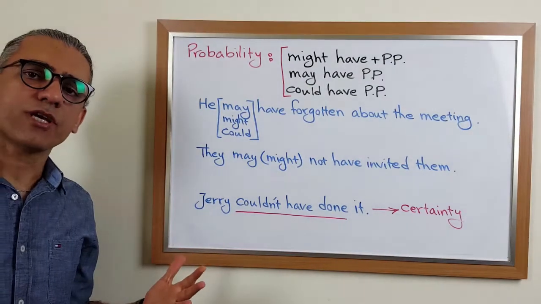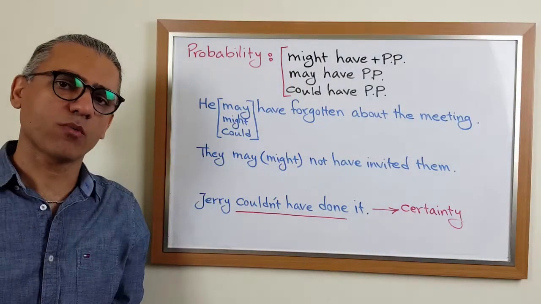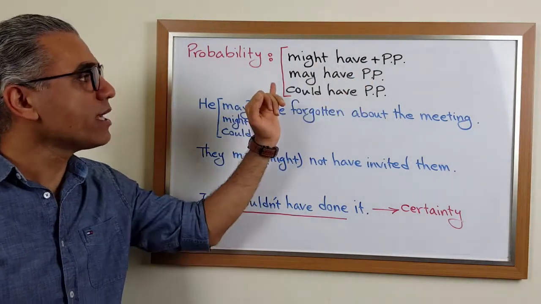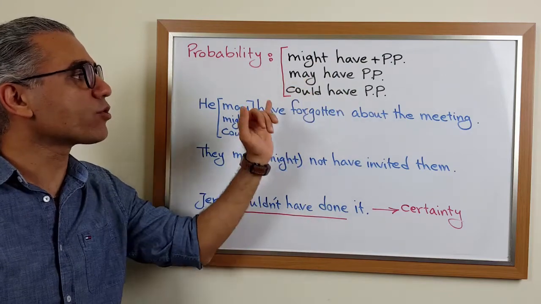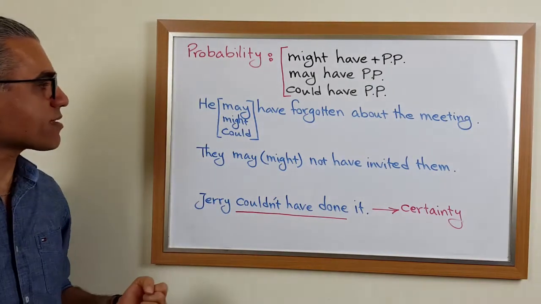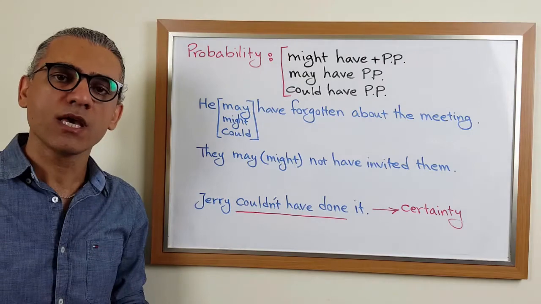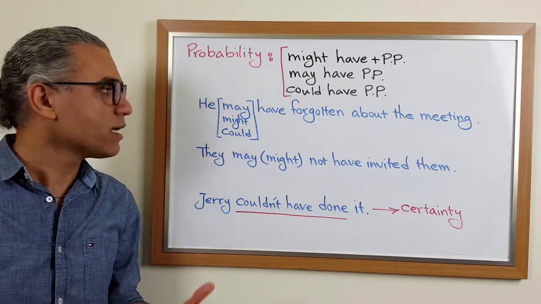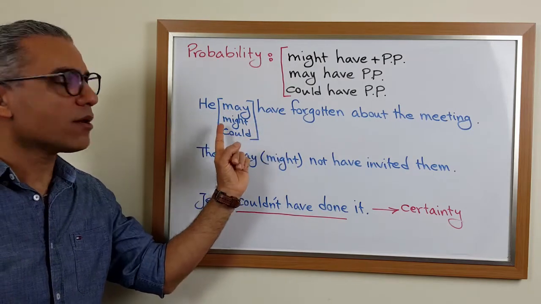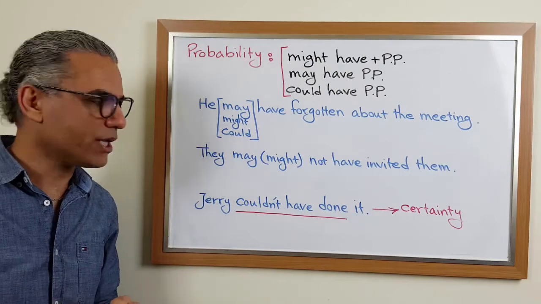Okay, the next function is probability. We use might, may, and could for probability in the present, and we use might have plus past participle, or may have plus past participle, or could have plus past participle to express probability in the past. Example, he may have forgotten about the meeting. It means it is probable that he has forgotten about the meeting. We could use may have forgotten, might have forgotten, and could have forgotten, with no difference in meaning.